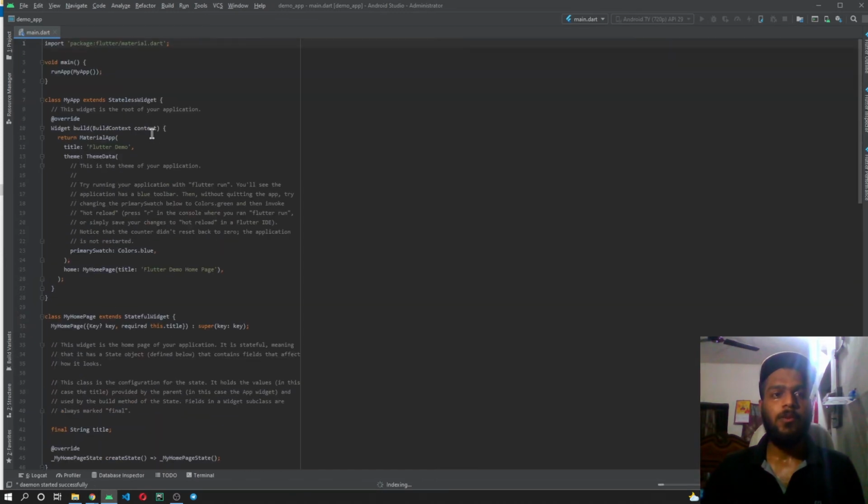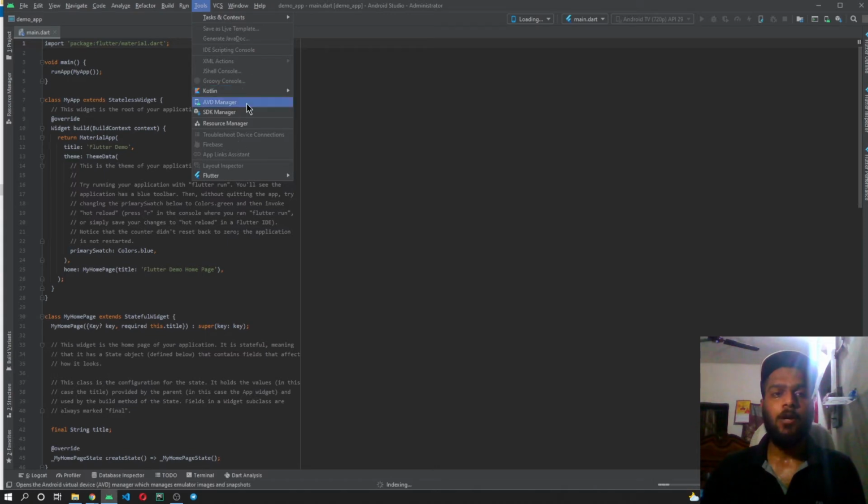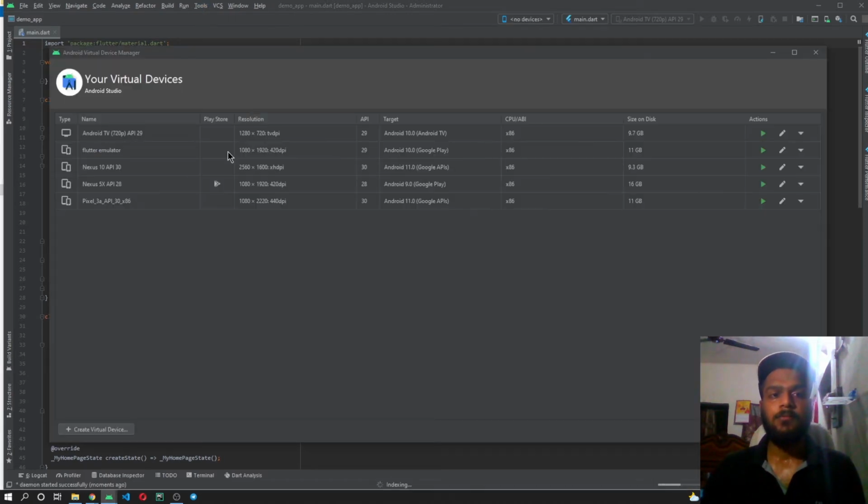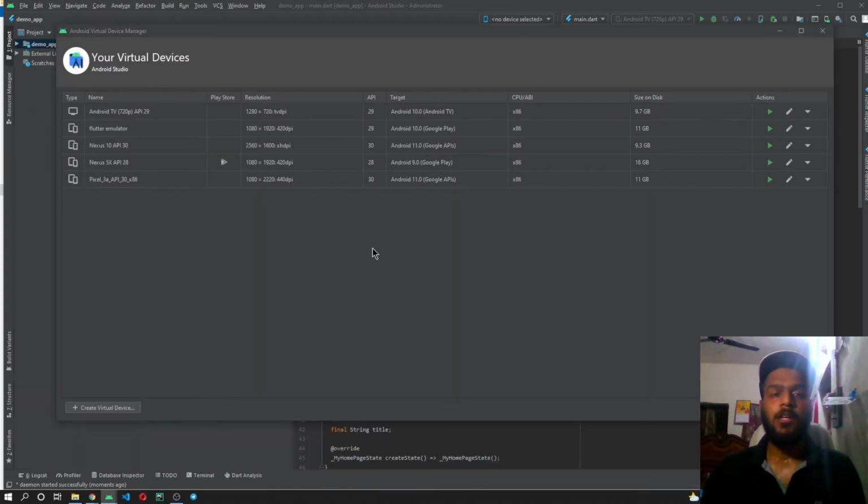You can see over here that it has created a Flutter project for us. Now for the emulator, we have to click on tools from here. Once you click on tools, you will be provided with multiple options. From here you have to click on the AVD manager. If you don't have any devices created previously, it will be showing blank over here, but as you can see, I have already created multiple emulators for Android TV and for multiple devices as well. So it is showing me all the devices which I have created. Let's create a new virtual device.